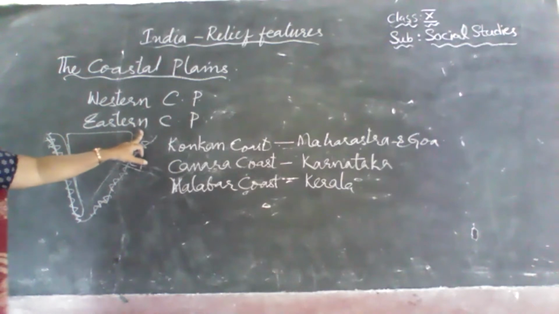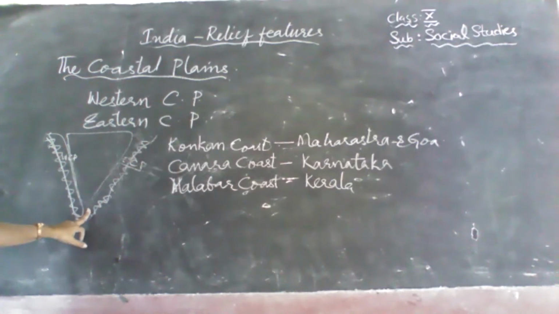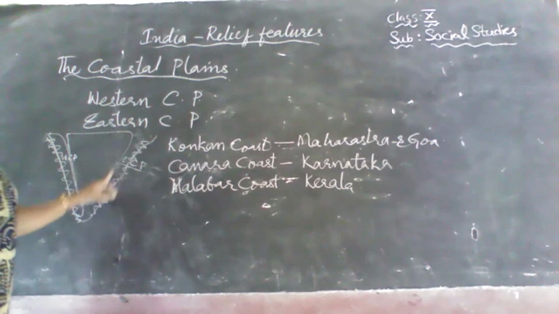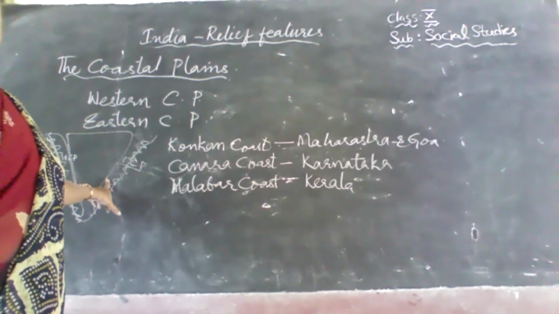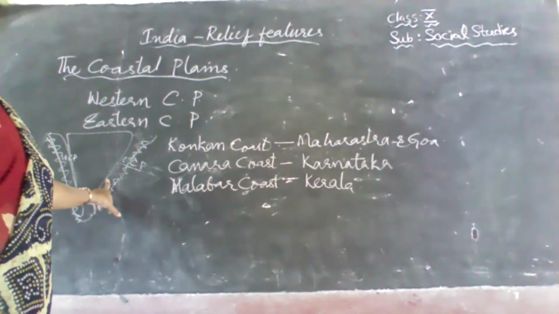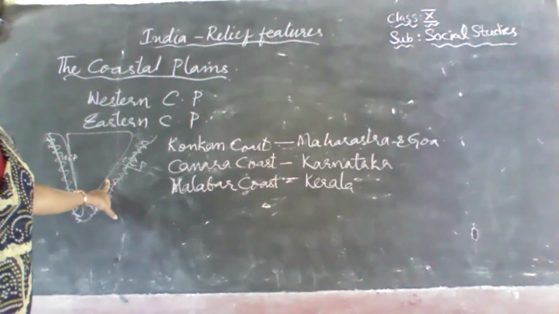From the Mahanadi to the Kaveri Delta towards the south, this eastern coast extends. And these plains are formed by the rivers Mahanadi, Godavari, Krishna and Kaveri.